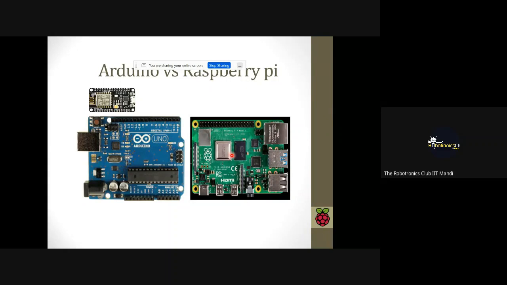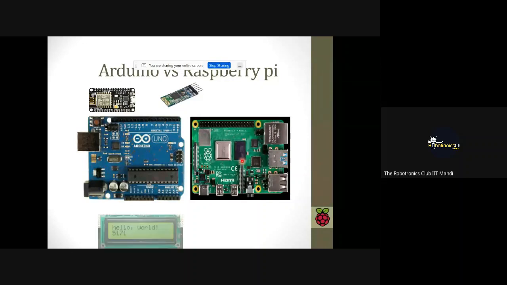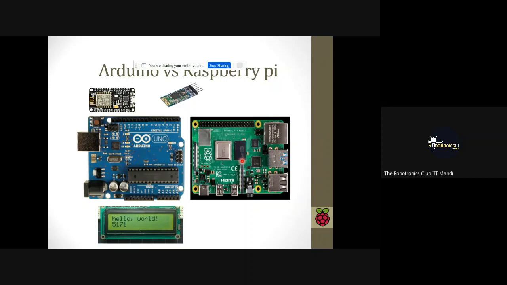This is one comparison. Suppose you want to connect your Arduino board with Bluetooth. Then you need the HC-05 module for Bluetooth communication. But the Raspberry Pi has inbuilt Bluetooth. If you talk about the display, Arduino boards only support traditional displays. The Raspberry Pi board can use any display. It can be connected to your LCD, your LED, your laptop screen, any type of screen.